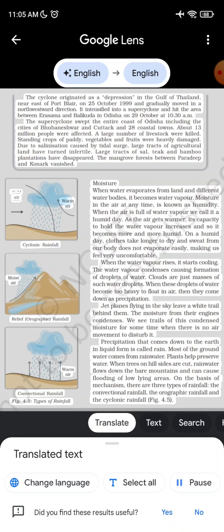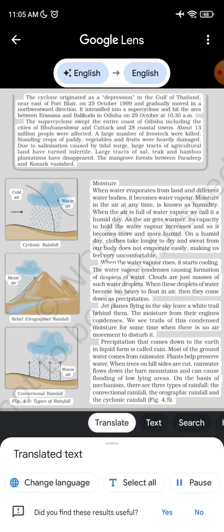Cold air, warm air, cyclonic rainfall, moist air, moisture. When water evaporates from land and different water bodies, it becomes water vapor. Moisture in the air at any time is known as humidity. When the air is full of water vapor, we call it a humid day. As the air gets warmer, its capacity to hold the water vapor increases and so it becomes more and more humid. On a humid day, clothes take longer to dry and sweat from our body does not evaporate easily, making us feel very uncomfortable.